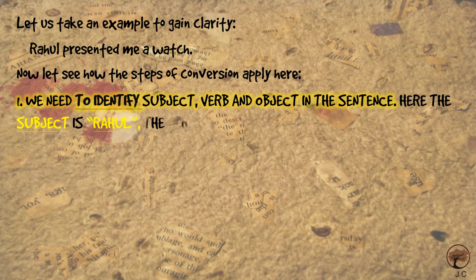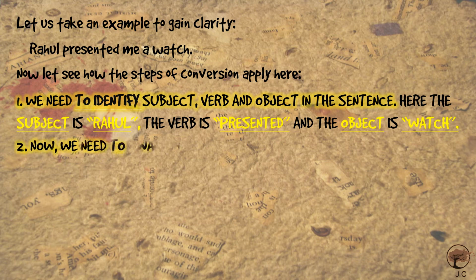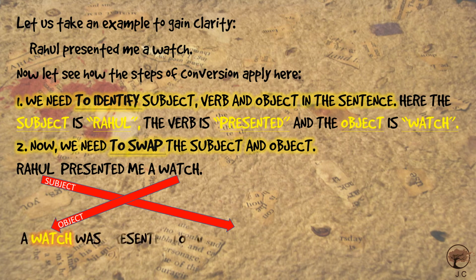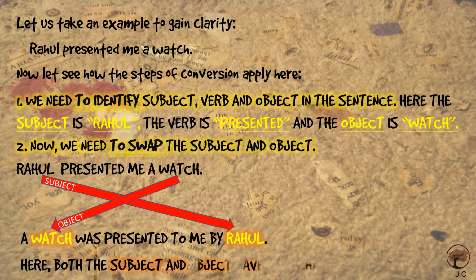Here, the subject is Rahul, the verb is presented and the object is watch. Secondly, now it is turn to swap the subject and the object. Here you can see watch has gone to the place of the subject and Rahul has been switched to the place of the object. So this is called swapping. Here both the subject and object have interchanged their places.